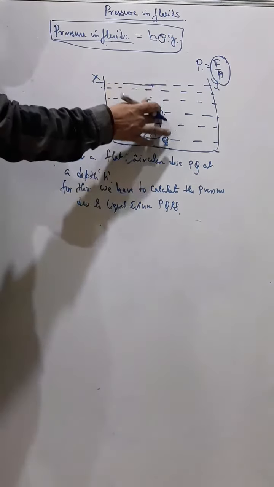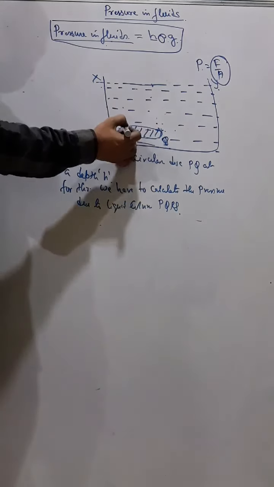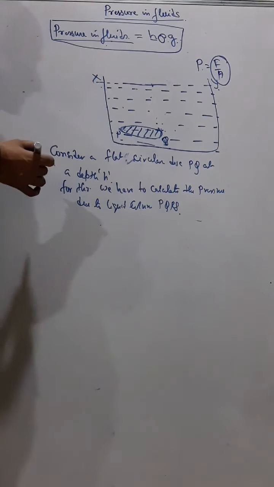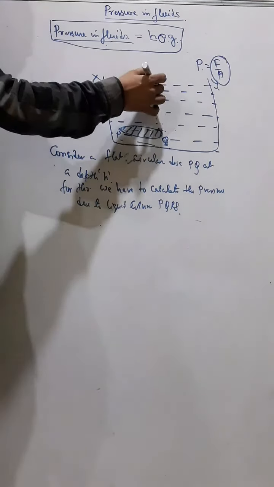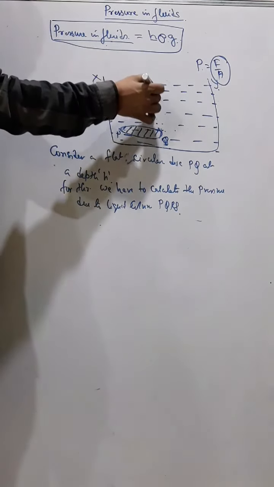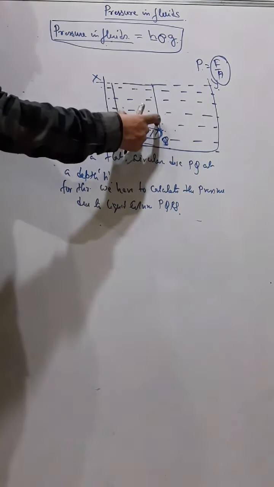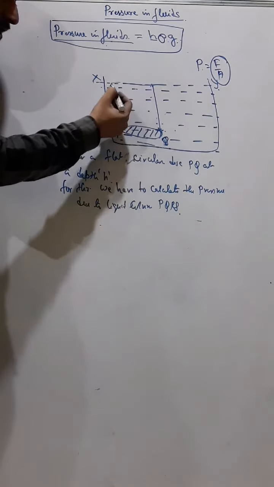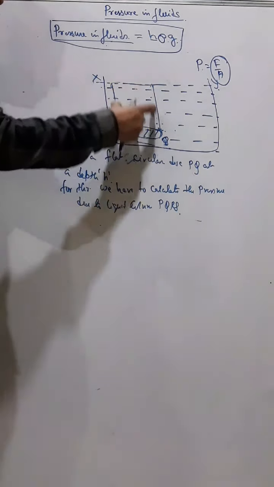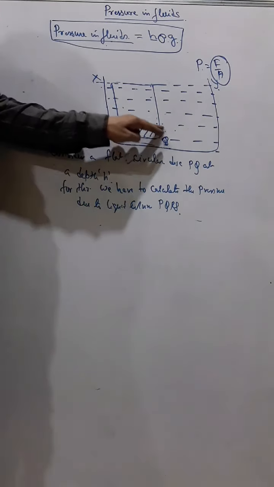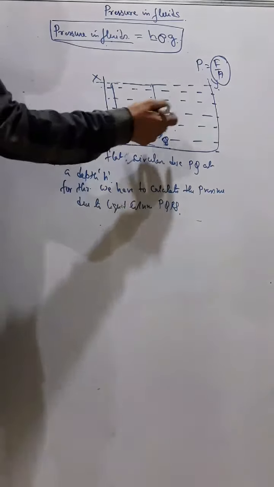Just try to understand, if I want to calculate the pressure on this disc, I have to calculate the pressure due to this much water, how much pressure it is putting on this surface. I don't have to calculate the pressure of this part or this part.